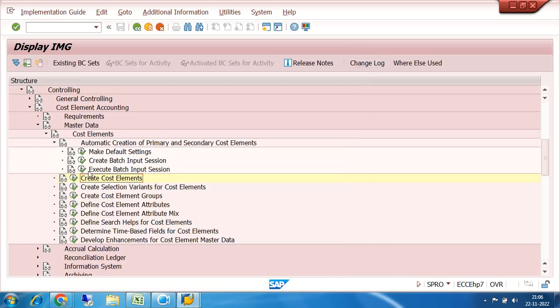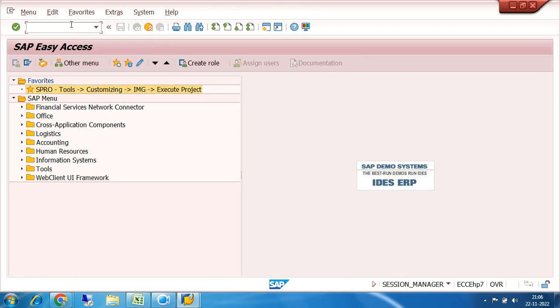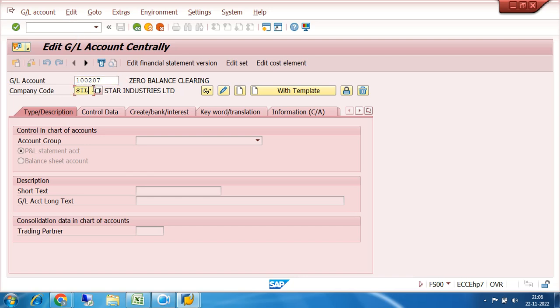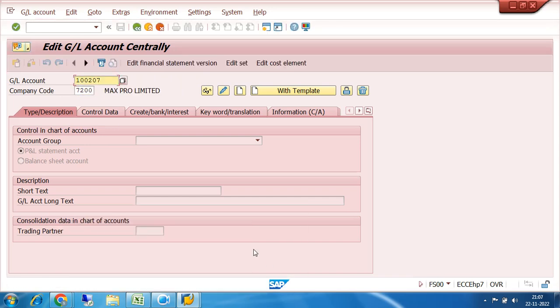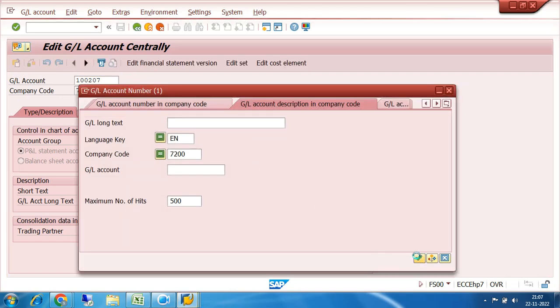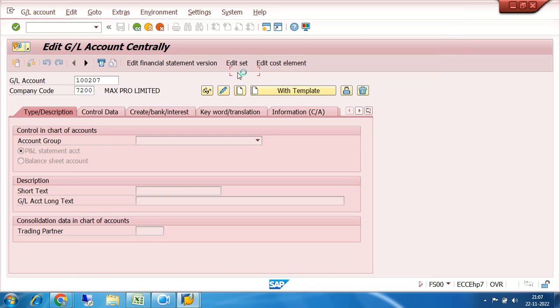So here I can create the cost element here, or one thing I can do, I will go to the FS00, right? In the FS00, one by one I can convert into cost elements. Suppose this is 7200, right? In the 7200, if I click on the drop down, these are my GL accounts. So first of all, I am making this as cost element. How? I select the basic salary and put enter, right?